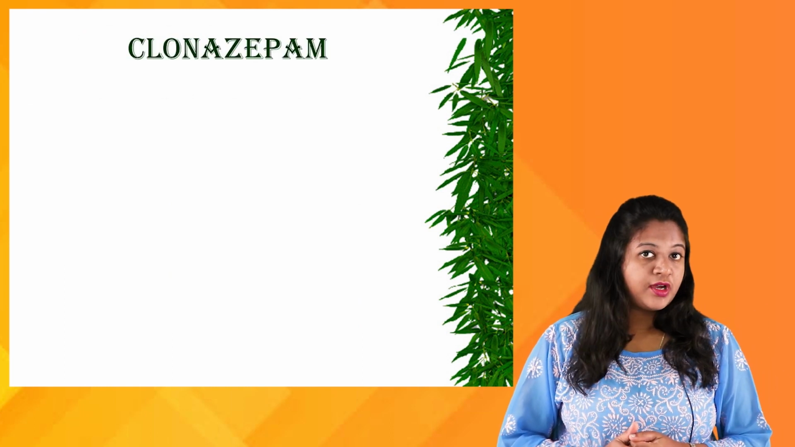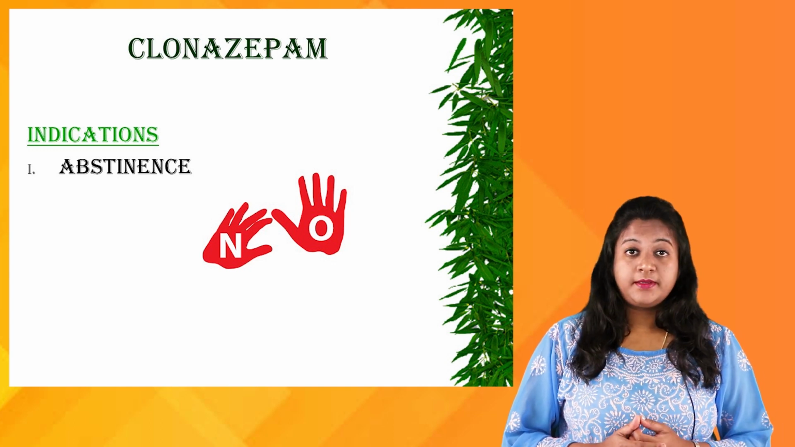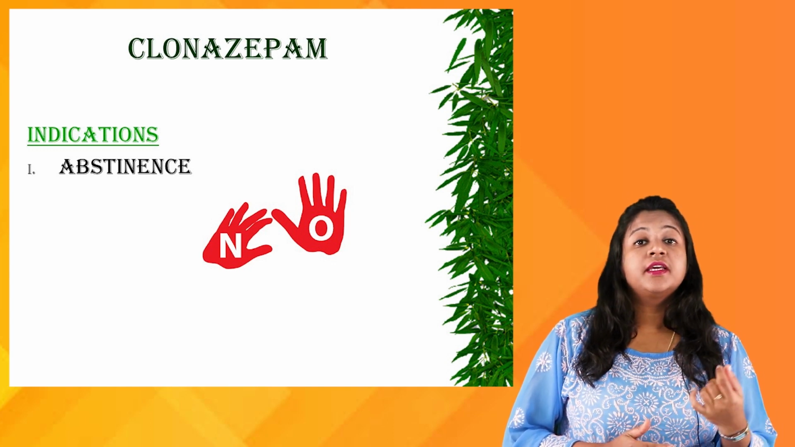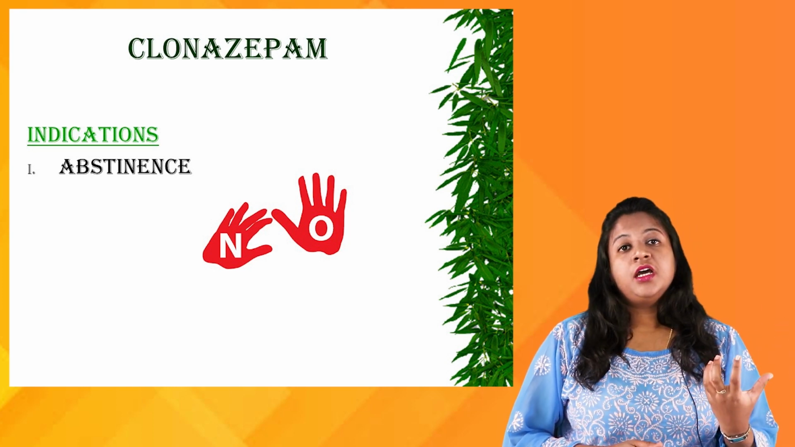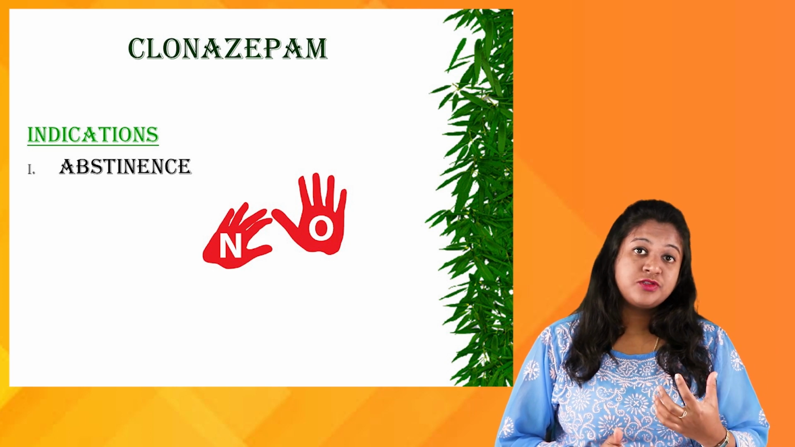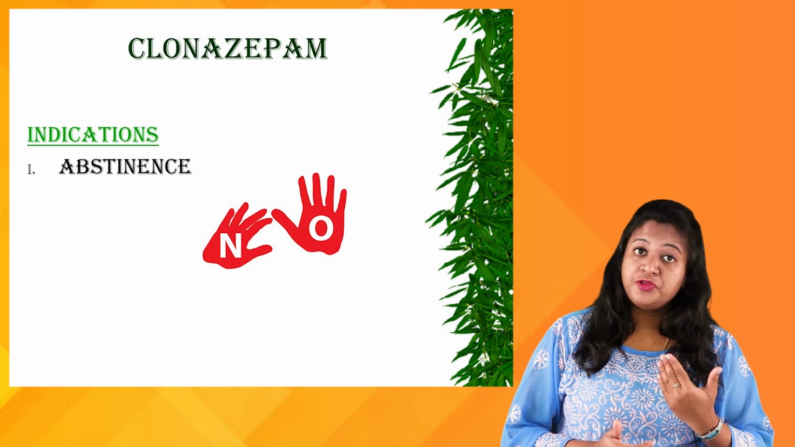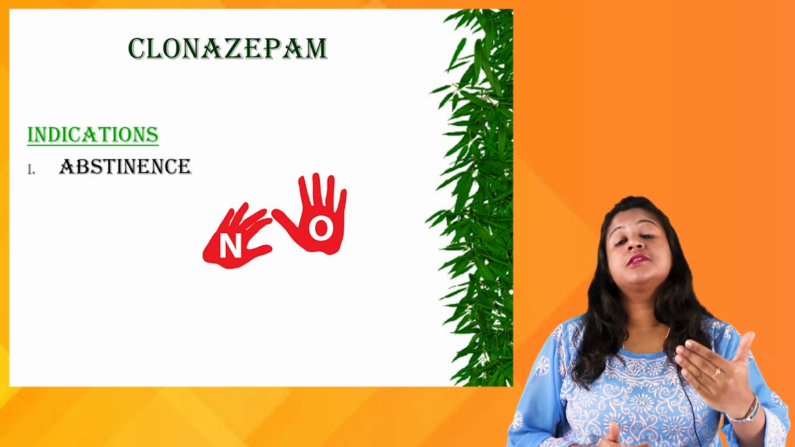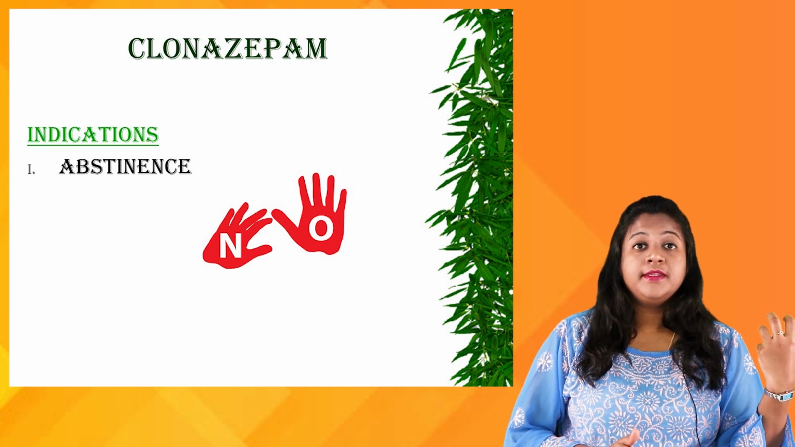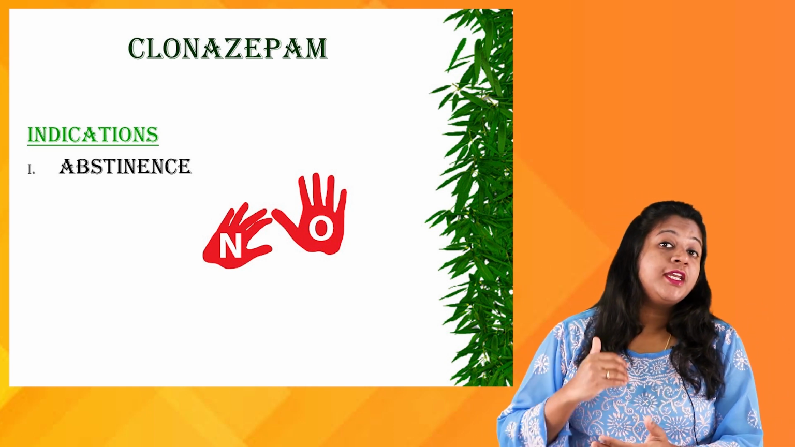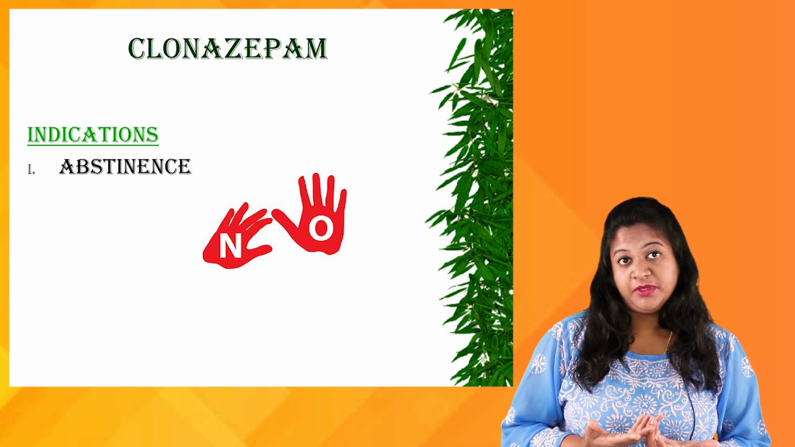Moving on to the second drug, which is clonazepam. Let us see the indications of clonazepam. The first indication is in the case of abstinence, right? So if the client has opted for abstinence or complete cessation of the particular substance of abuse voluntarily, in those cases we can administer this drug clonazepam, since once the client stops immediately taking a particular substance of abuse, there may be chances of withdrawal symptoms, right?